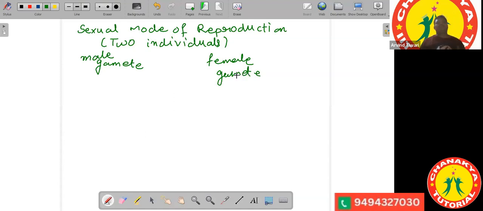For example, in the case of human beings, the body consists of two types of cells: the sex cells and the somatic cells. If we want to reproduce, only a few types of cells are capable of giving rise to new organisms. For the male, they are the sperm cells, and for the female, the ovum. But if you try to form another organism with the help of your skin cells, is it possible? Can we form a new individual by using the skin cells?